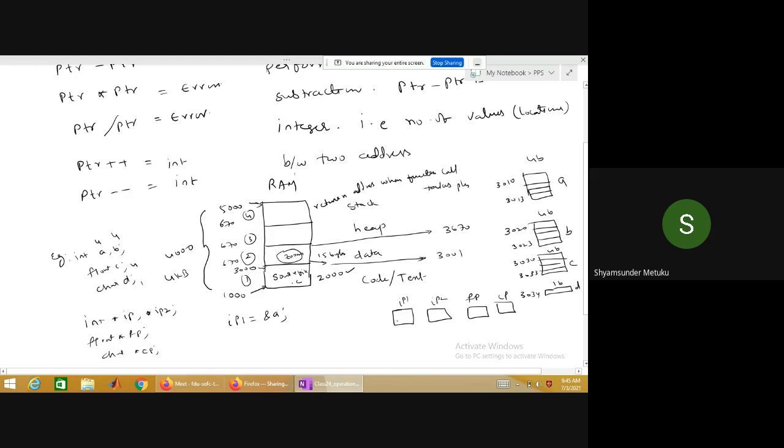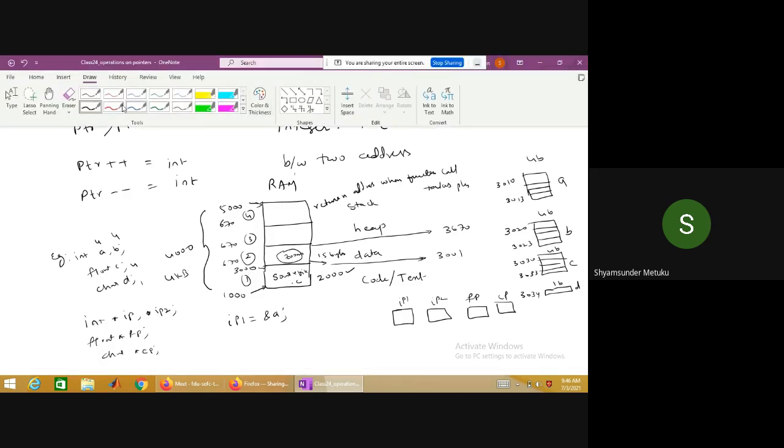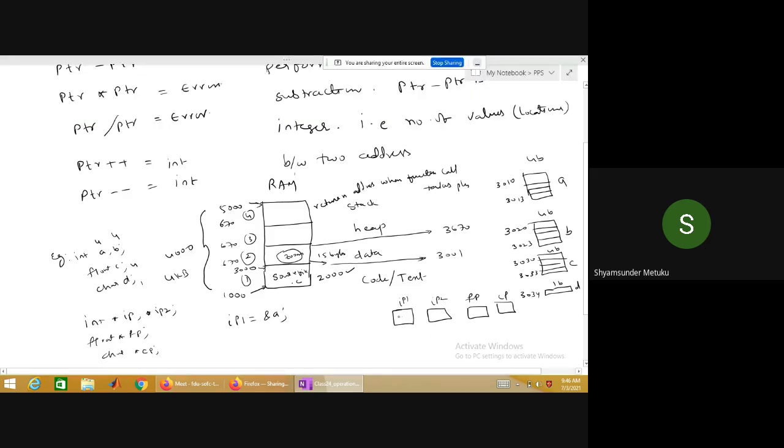When I say IP1 equal to ampersand A, already I have given a picture here. Where A is allocated, where B is allocated, where C is allocated, and D. What is the value stored in IP1? If you don't respond, I cannot continue. What is the address of A? Starting address? 3010. Okay. The moment you perform the statement, 3010 is stored in IP1, a connection is established, something like this. This is a pointer. Is it okay?